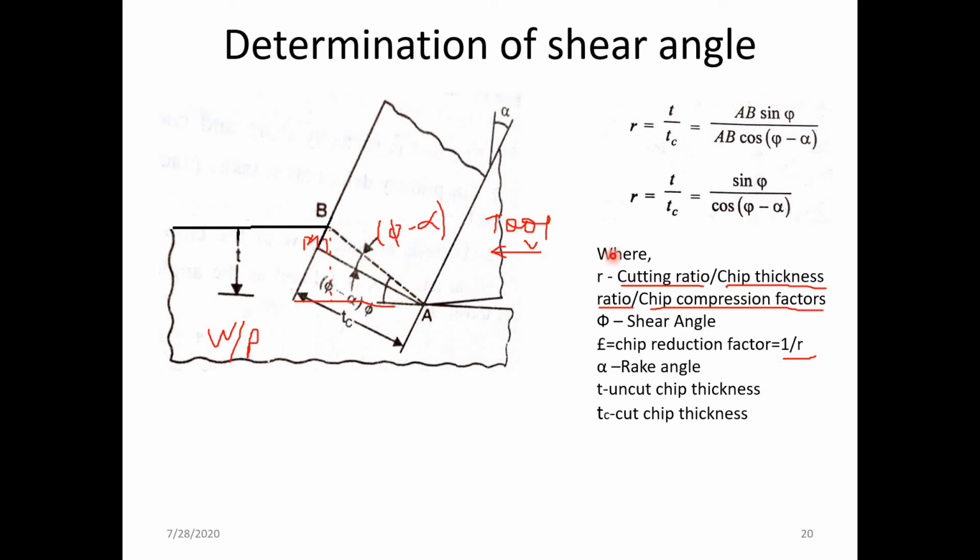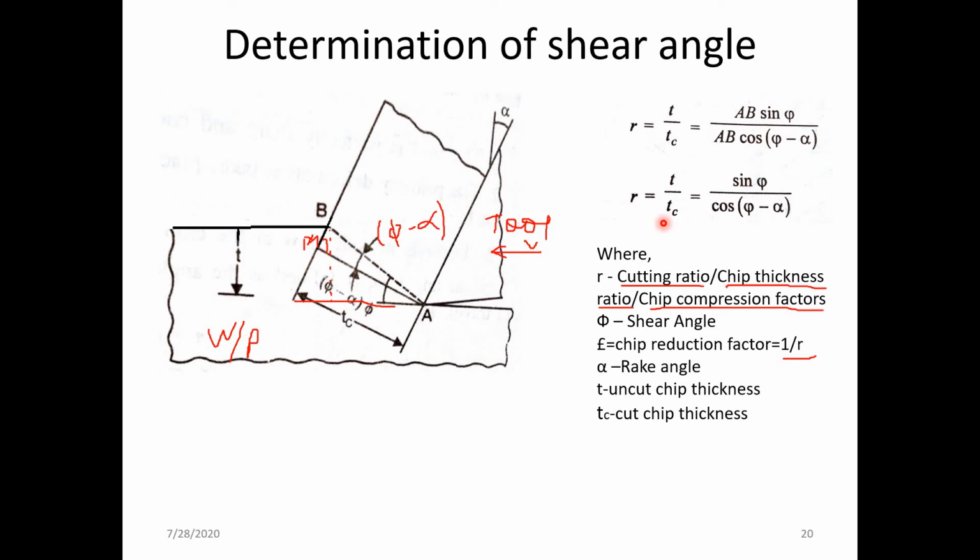So this tc is nothing but, if you take the cos of the angle at A, that is cos of phi minus alpha, it is equal to the adjacent side divided by the hypotenuse. So the same we can write: tc is equal to AB cos of phi minus alpha. Here this AB is nothing but the length of the shear plane. So that is the same here, so we can cancel this AB.